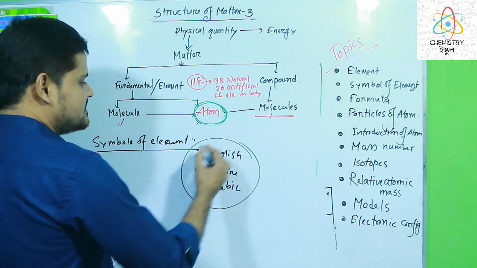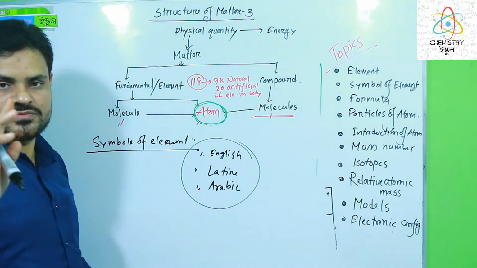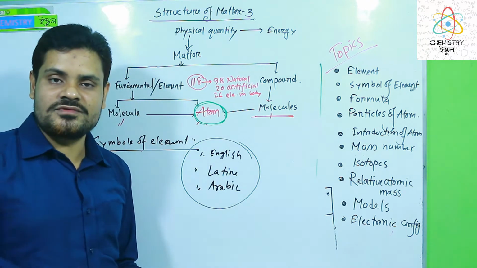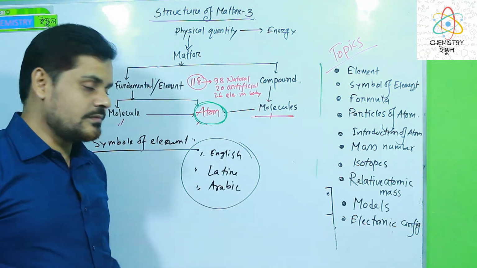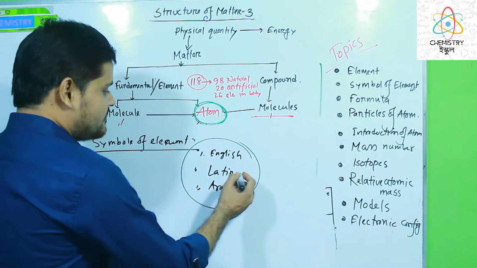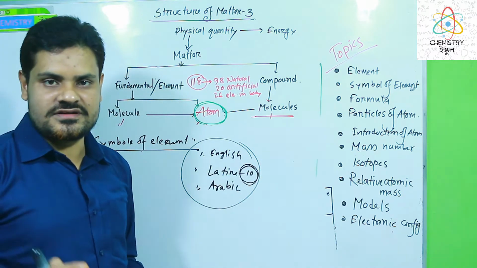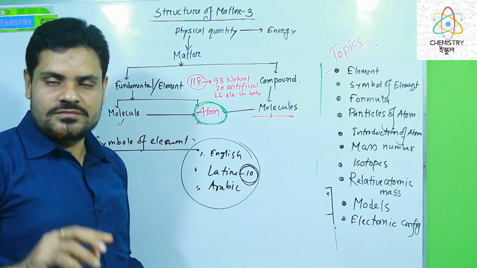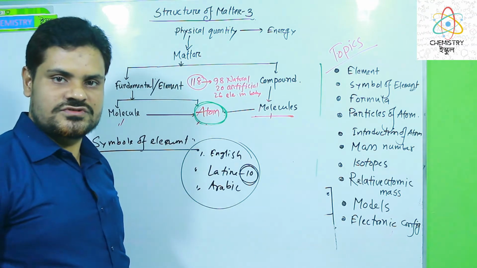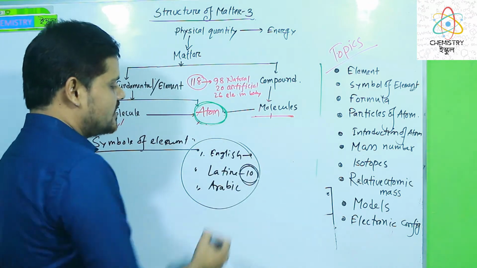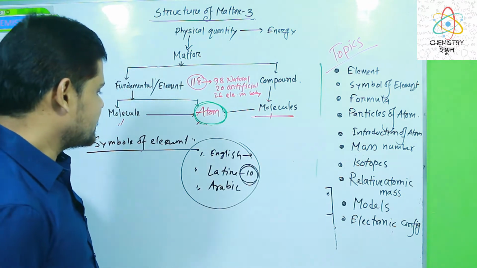We can express the symbol of different elements or atoms by the first letter of the English name or Latin name or Arabic name. We have 10 specific elements that come from the Latin. These are well composed in your books, and the rest are English, two or three Arabic.